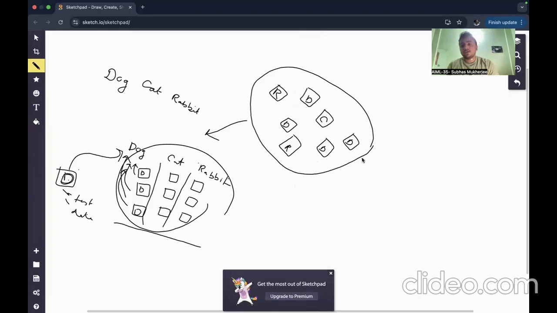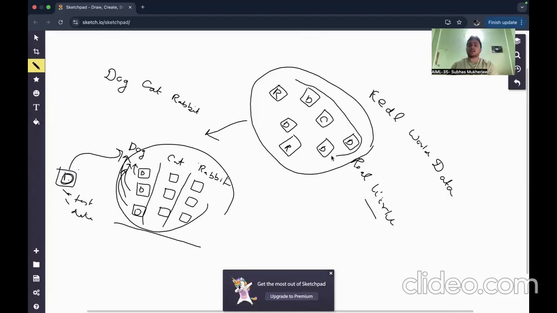So this is how real world data looks, right? Real world data. So from this, we need to first classify these data points into correct columns. We need to first, by using different algorithms, make this data look like this: dog, cat, rabbit. Means we need to use algorithms to convert those unlabeled data into labeled data points for our model to understand. This is unlabeled data, right?